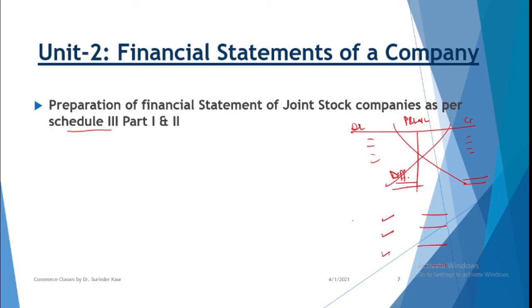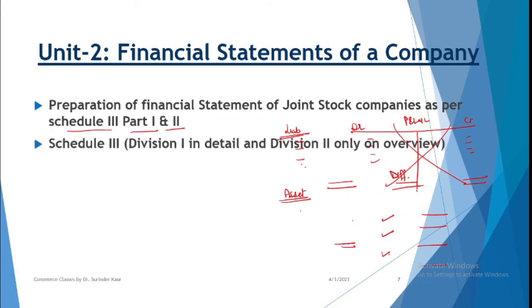Likewise, while preparing the balance sheet, we start with the liabilities, wherein you have the major classifications, as it says, part 1 and part 2. So the liabilities are divided into certain categories like shareholders funds, non-current liabilities, current liabilities. Similarly, second part will be assets, then non-current assets, current assets, etc. So we'll be preparing the statement strictly in accordance with the schedule, which includes two parts.